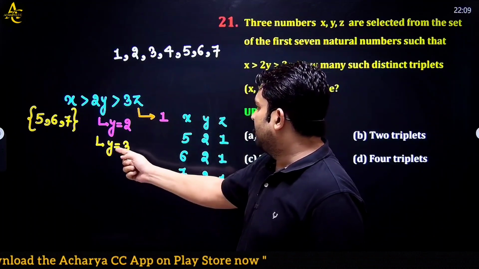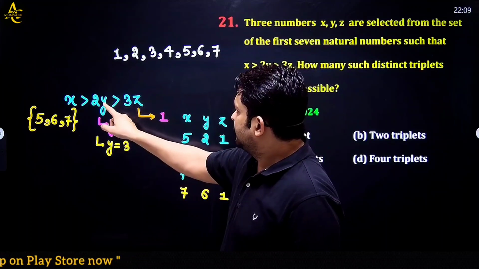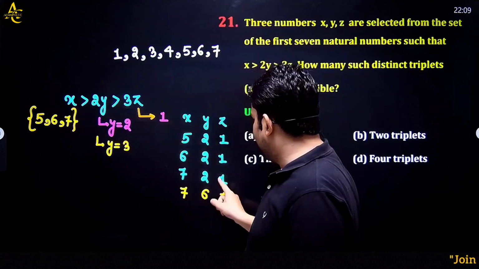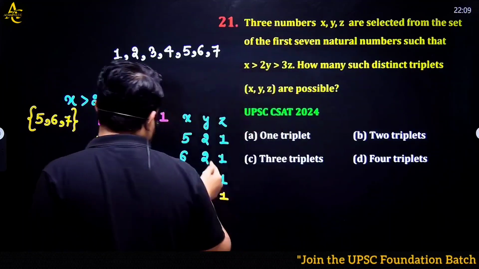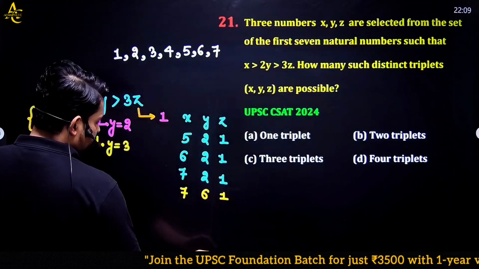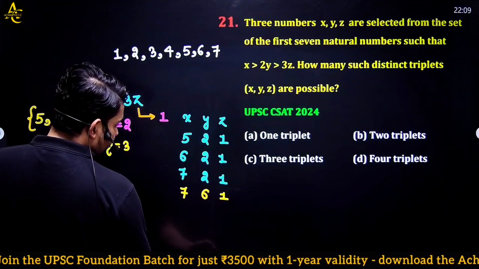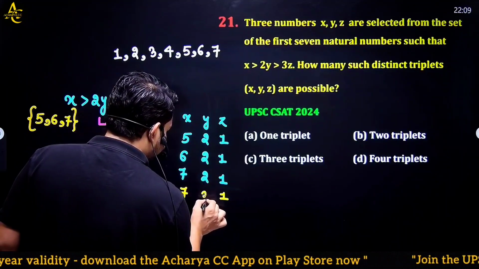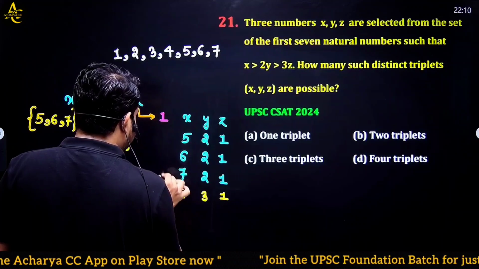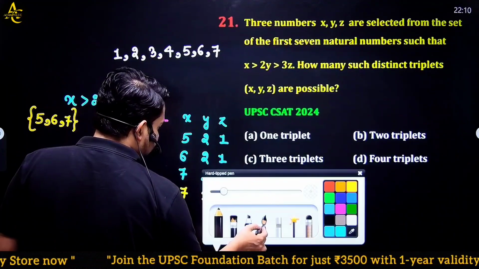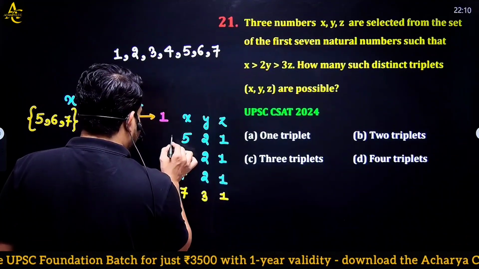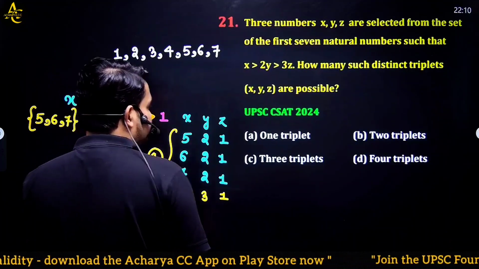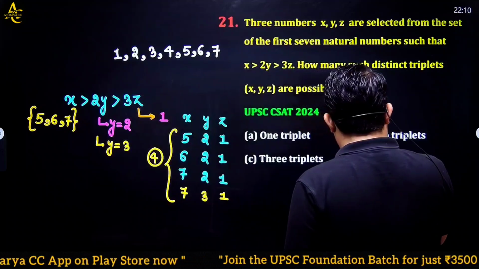If I put y equal to 3, then here 6. 6 is also greater than 3 and 7 is greater than 6. So I have another triplet by putting z equal to 1, y equal to, not 6, y equal to 3. Sorry, 3. So I have here 4 triplets. The UPSC has asked a question on a deep concept. I have 4 triplets. So option number D will be the correct answer.